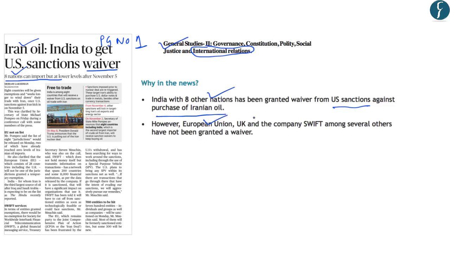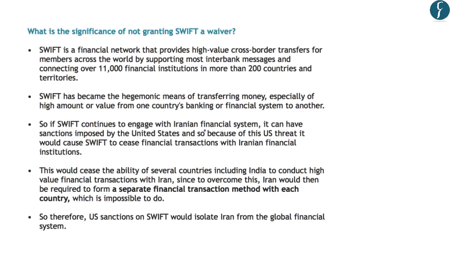However, the European Union, the United Kingdom and the company SWIFT among several others have not been granted a waiver. Now, in this, the mechanism used by SWIFT is very important for us from the exam point of view. And this company SWIFT is very critical for making payments to Iran in case of imports of oil. So let us understand the issue of SWIFT. Now let us understand what is the significance of not granting SWIFT a waiver against the sanctions.